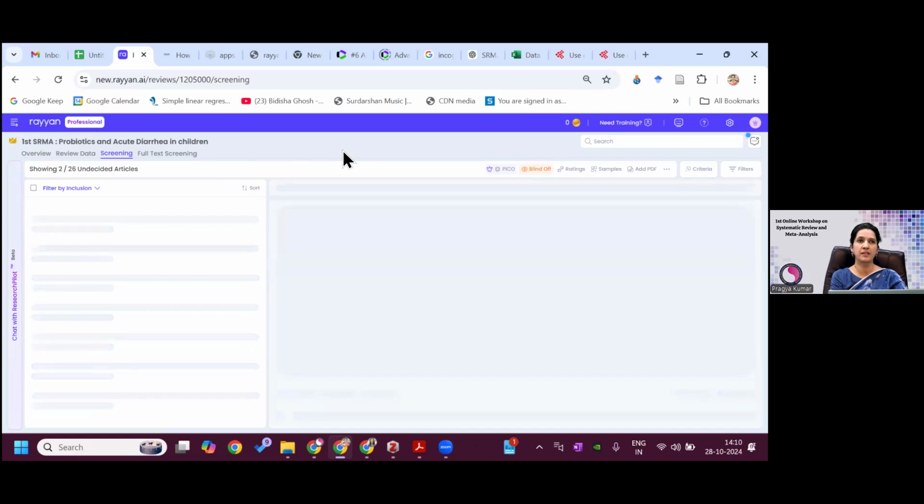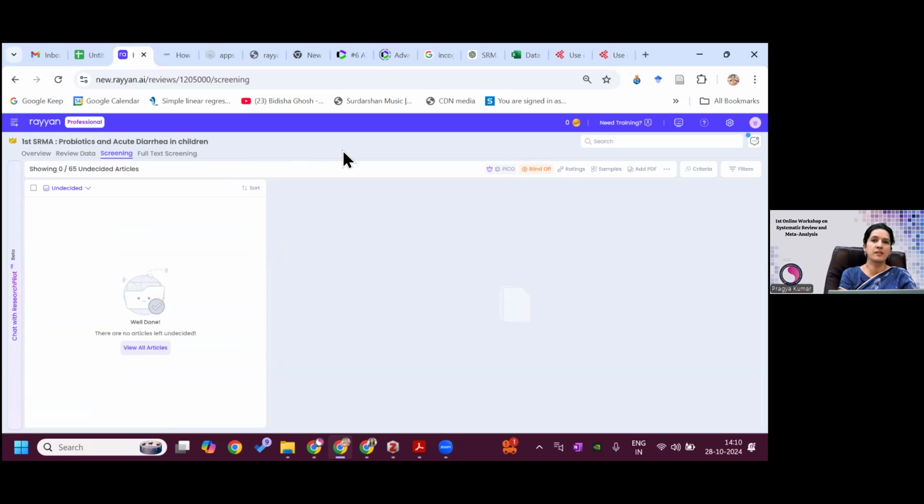sometimes it takes time. And could you install the Rayyan app? It is there for iOS as well as for Android. So it's very convenient. Even if you install it on mobile, daily 100 articles you can screen. So all the time you may not be able to open the system and do it, but screening can be done over mobile also. And that's a convenient way to do it.